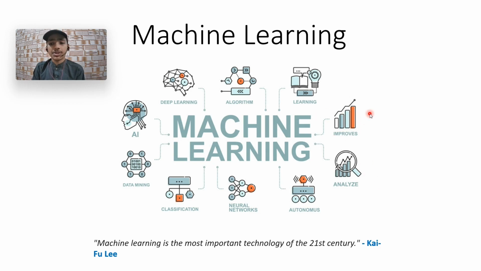What is machine learning? The question raises here. It is the process that allows computers to learn without being explicitly programmed. With the programming languages we use these days, Python, Java, and so on, without machine learning algorithms we would have to code very deeply: do this, then do this, if the user does that you should do this, and if the user does this you should do this. But in machine learning we do not need to give explicit programs to the computer. Machine learning is all about models.